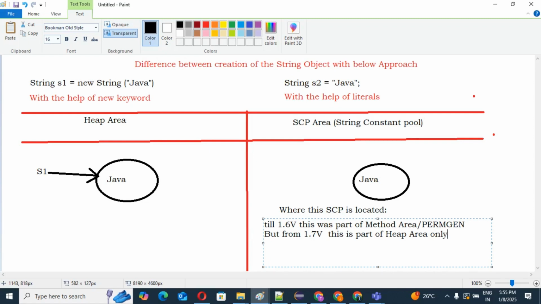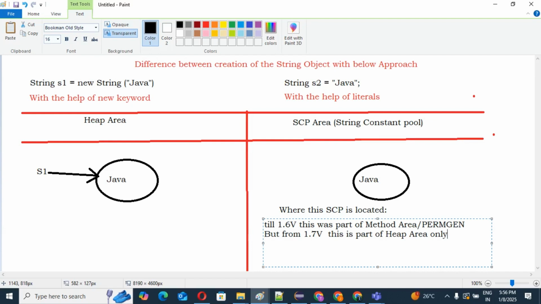If the SCP is in the heap area, it is for efficient memory utilization: the SCP area is moved to the heap area. In PermGen, the SCP area is fixed.